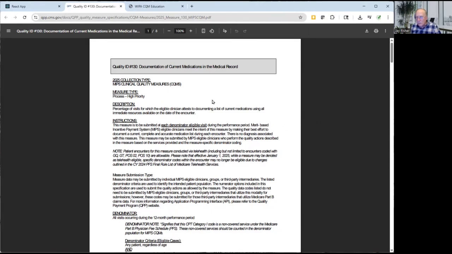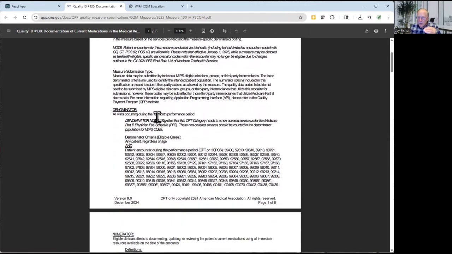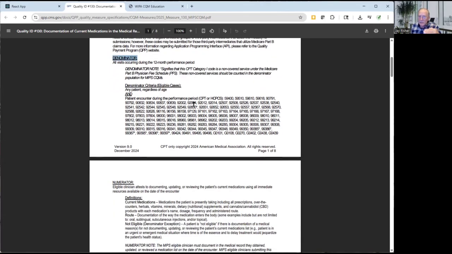Now you can read through all you want on the spec sheet, but notice it's about 8 pages long. I'm going to make it simple on you. You don't need to read all 8 pages. Essentially, the two pieces that you need: in order to understand which of your encounters are included in a denominator, take a look at this denominator section, and the denominator section will always have the rule. So in this case, it says any patient, regardless of age, who is represented with one of these CPT codes.